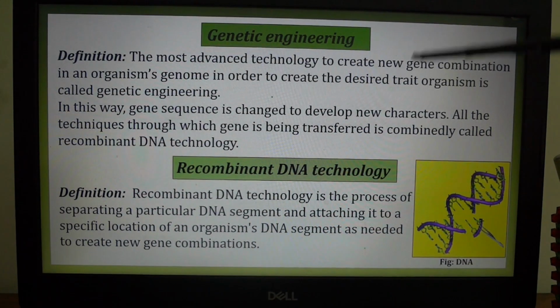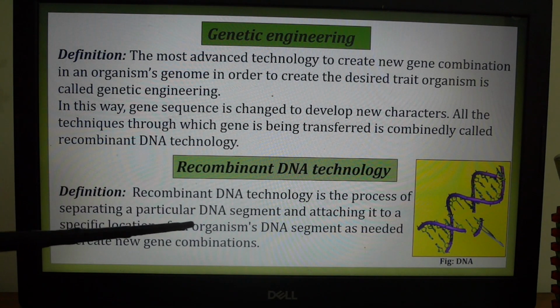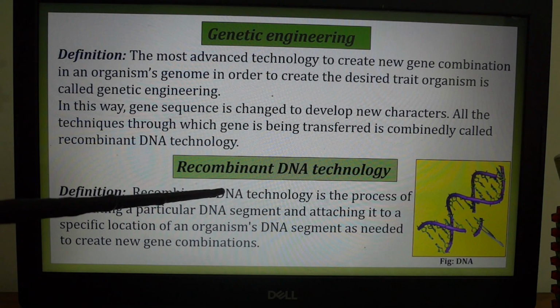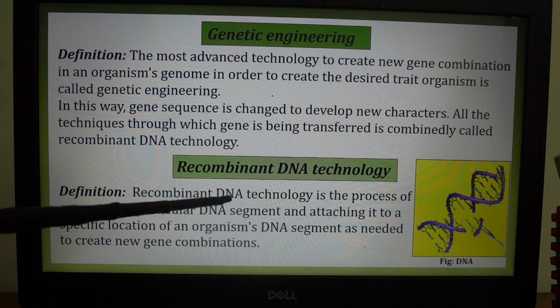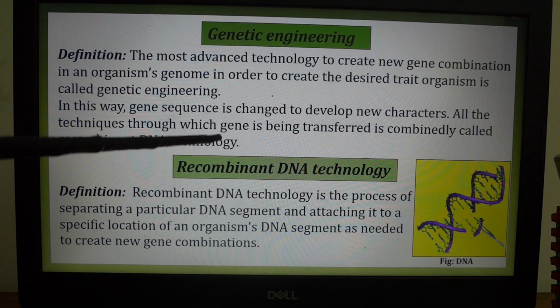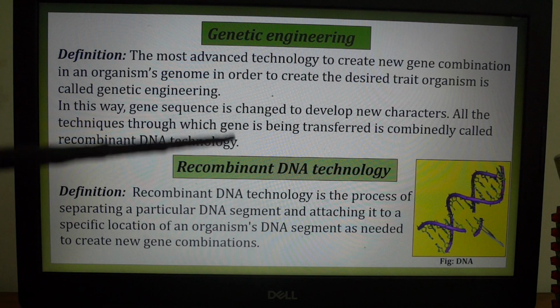Okay? By following this technique, the transfer of the desired part of DNA has become possible from bacteria to human beings, from plant to animals, or from animals to plant. In this way, it is possible to produce organism of desired character.